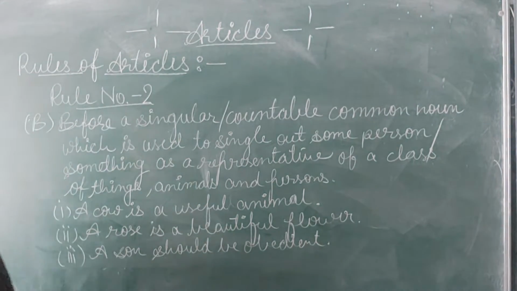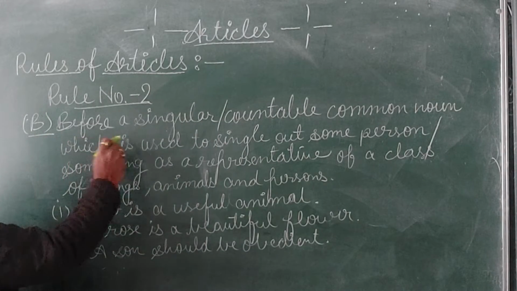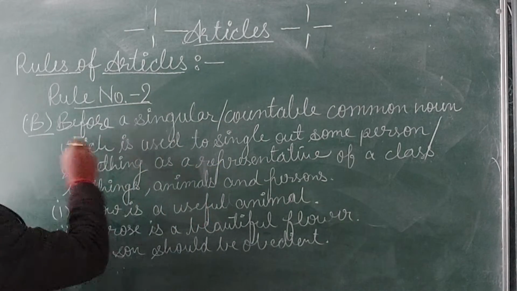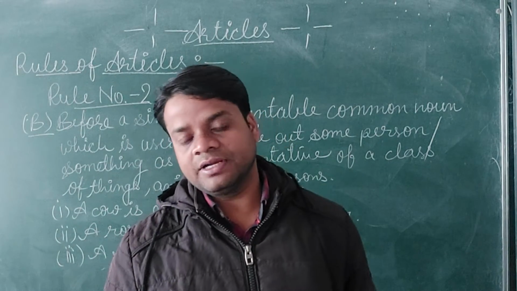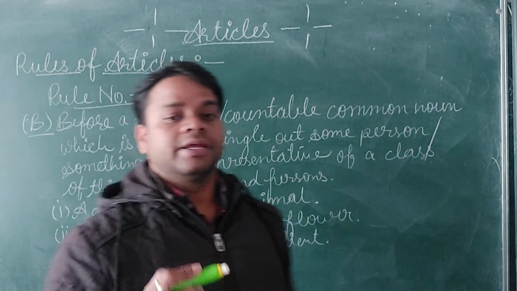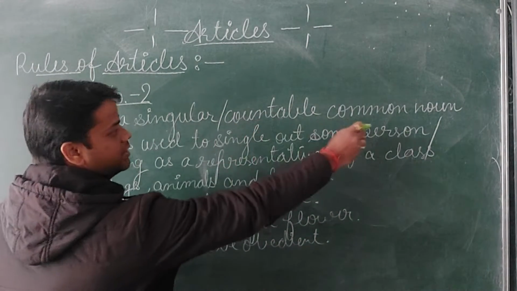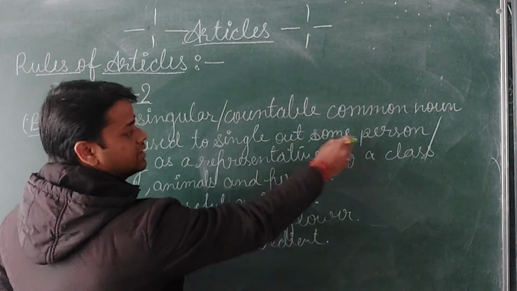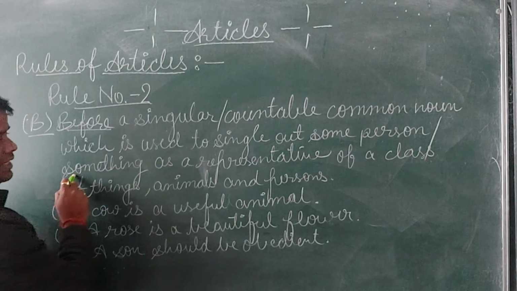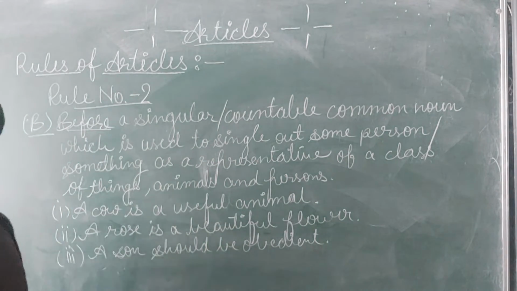Okay, now we have another rule here, in B. Before a singular means we are talking about uses of the indefinite article a and an. Here, before a singular countable common noun, which is used to single out some person or something as a representative of a class.